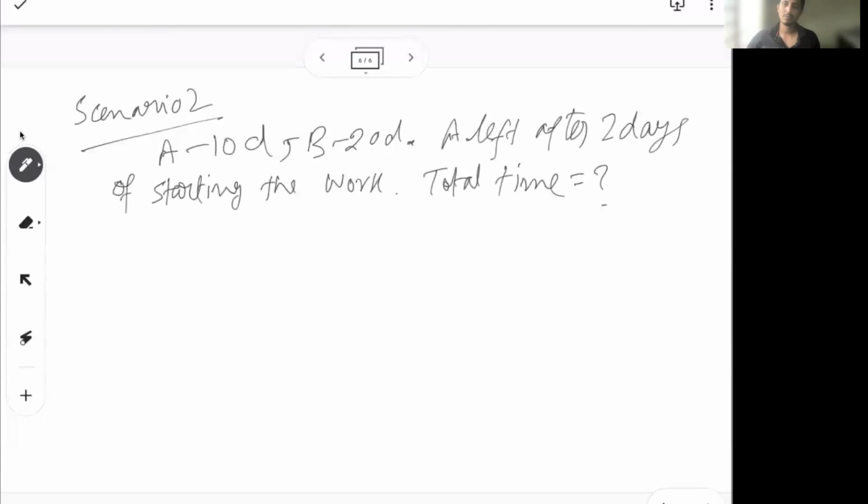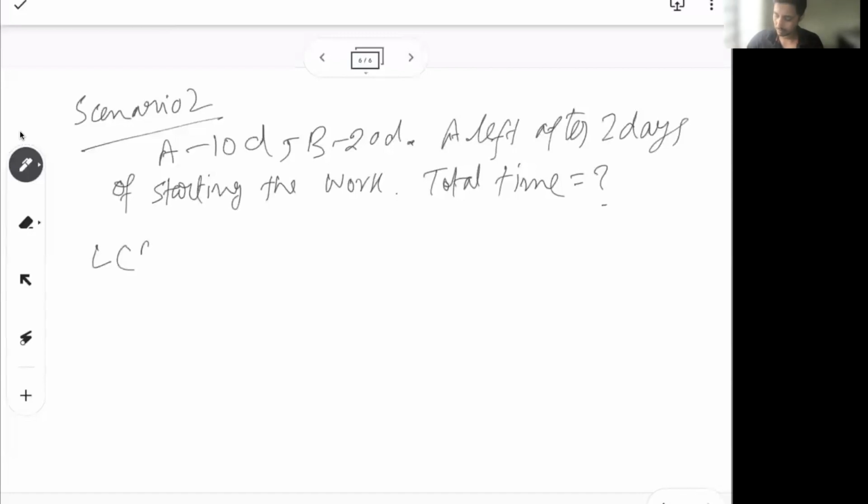So A left after 2 days of starting the work. Obviously now you don't know the total time, so you can't start from there. What you definitively know, and this is a very important thing to remember in time and work problems, is always start from the point which you definitively know. Here we know A left after 2 days of starting. That means A and B worked together for the first 2 days. So that's my starting point.